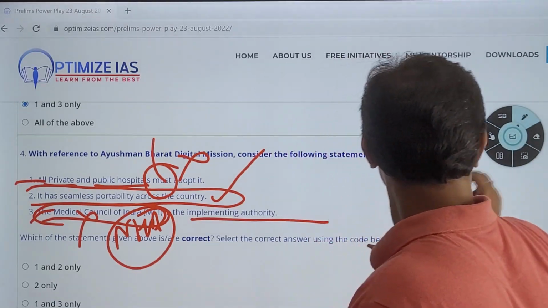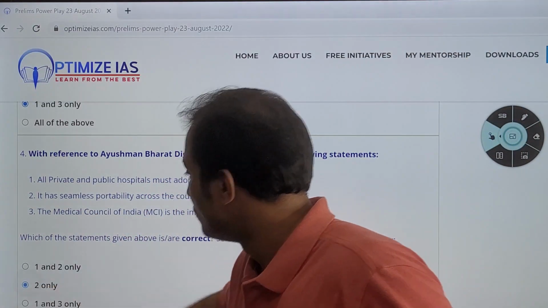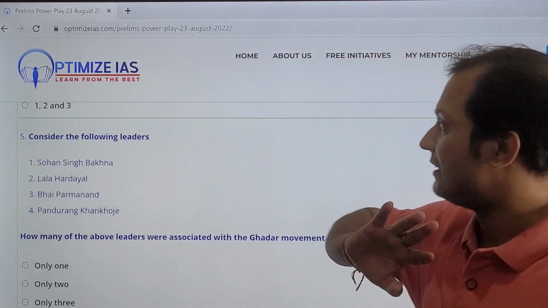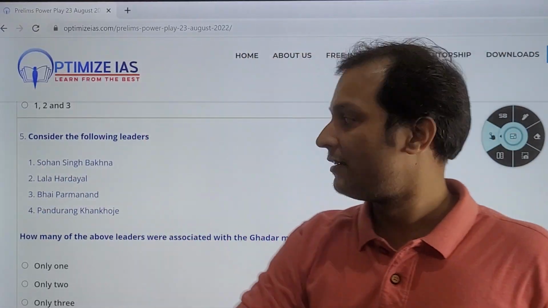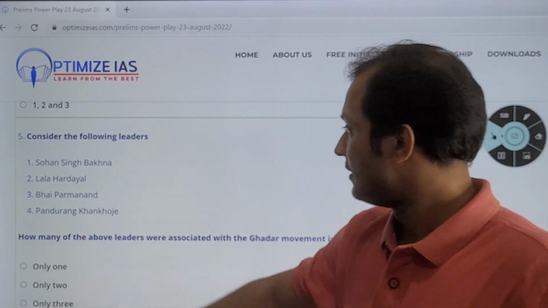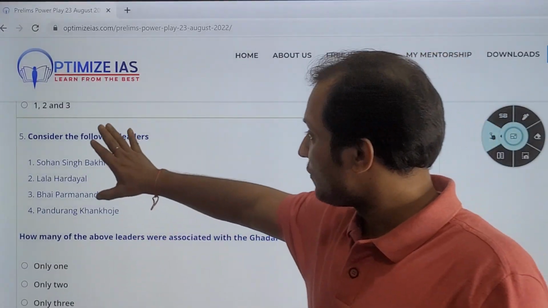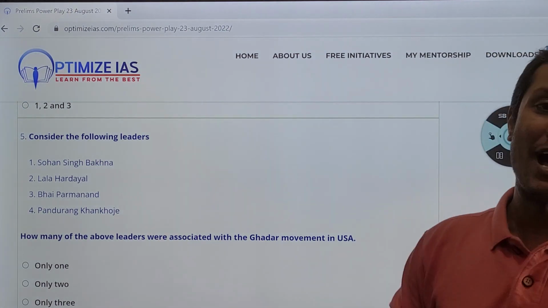So we see here, it says correct is only 2. Okay, let's move now. Last question. Consider the following leaders: Sohan Singh Bakhna, Lala Hardayal, Bhai Parmanand, and Pandurang Khankhoj. Out of all these 4 leaders, how many were associated with the Gadar movement in America?